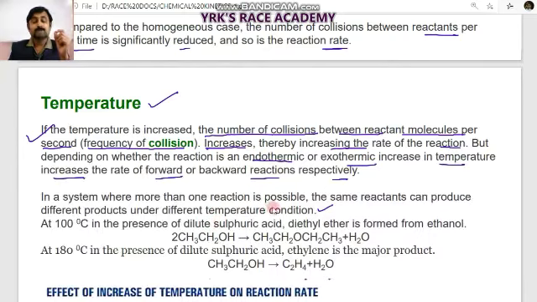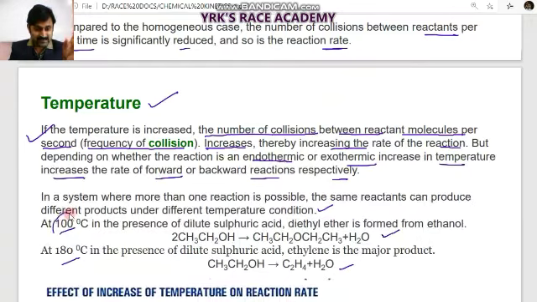At 100 degrees Celsius we have one reaction, ethyl alcohol giving ether with loss of water, which is a dehydration process. At 170 to 180 degrees, ethyl alcohol directly loses a water molecule forming ethylene. See, two different products are coming. In the first reaction at 100 degrees Celsius we take the reactant, and in the second reaction at 180 degrees we take the same reactant, but the products are different.